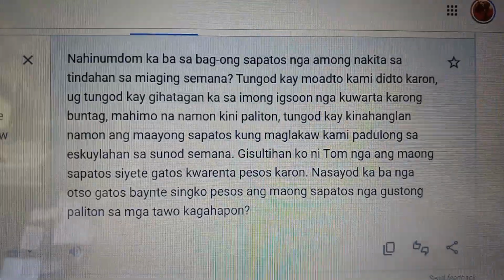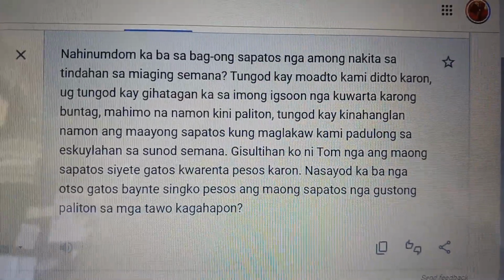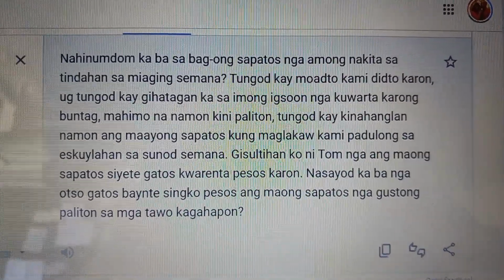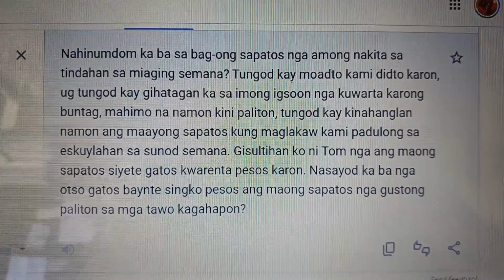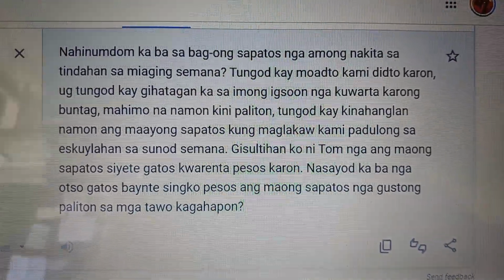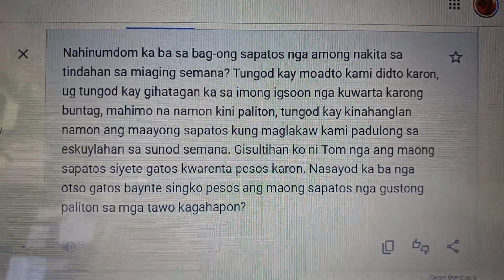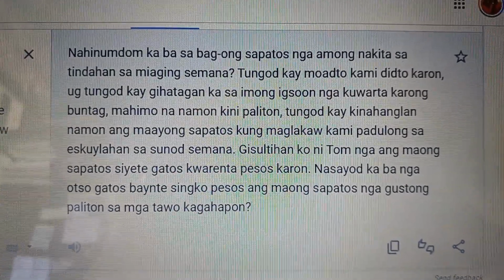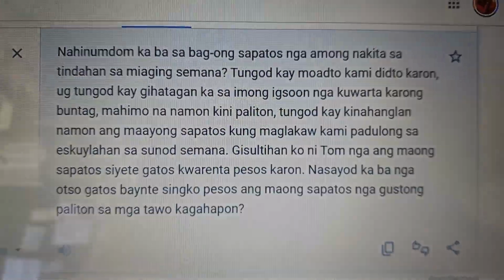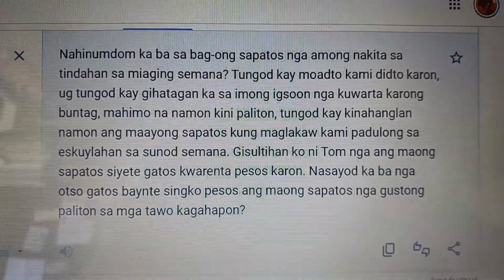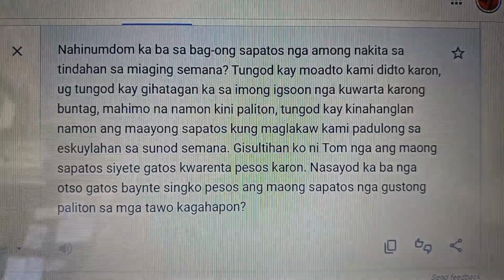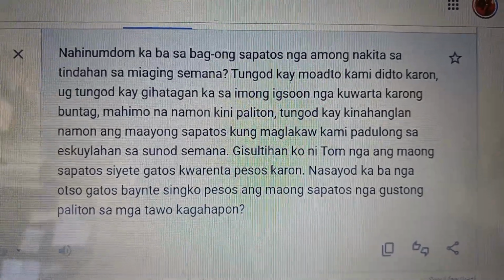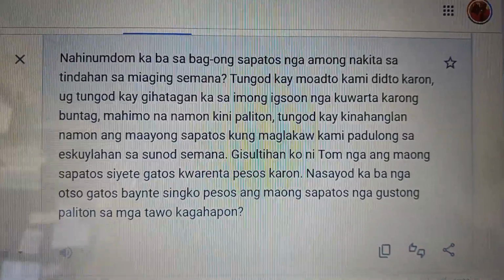Focusing on the shoes, ang maong sapatos that nga gustong paliton sa mga tao, which means people. Sa mga tao, the people. Gustong, wanting to buy, paliton. People are wanting to buy. That people are wanting to buy. Nga gustong paliton sa mga tao yesterday, kagahapon.